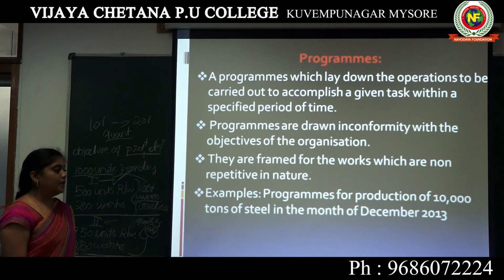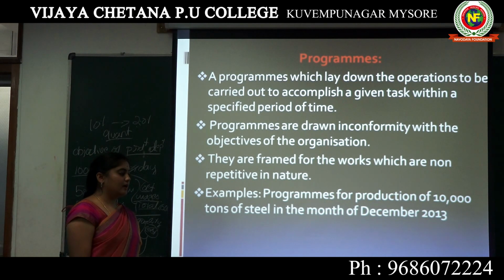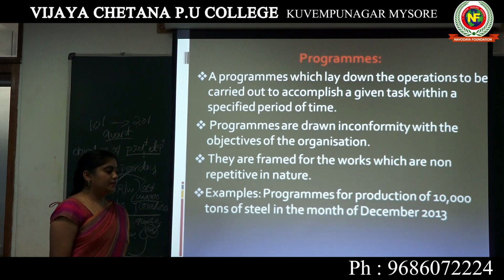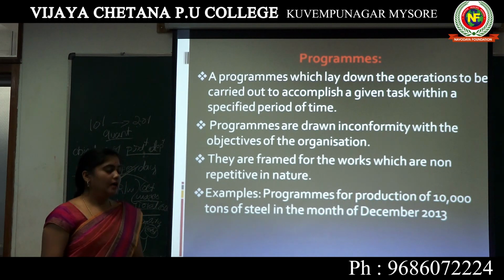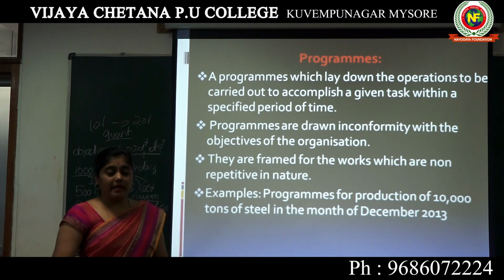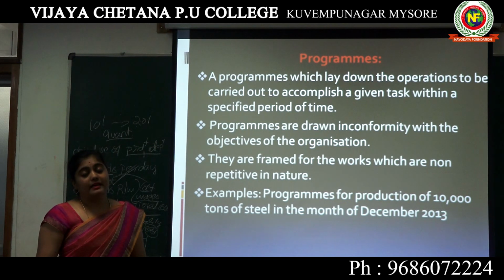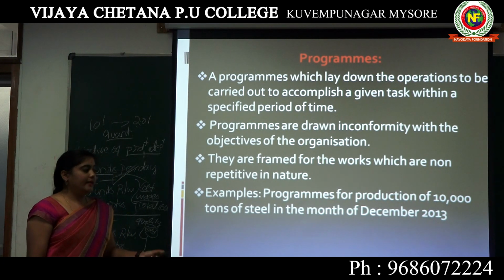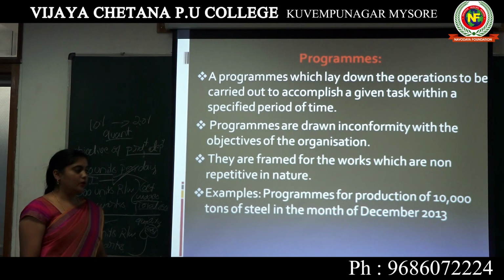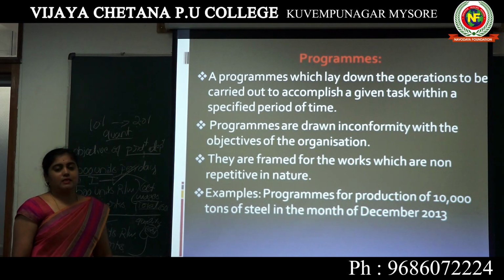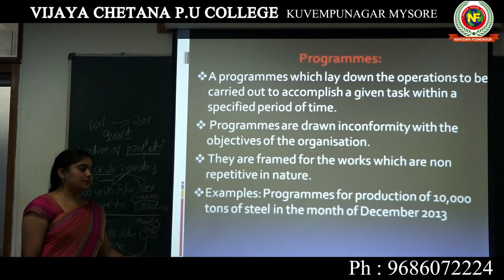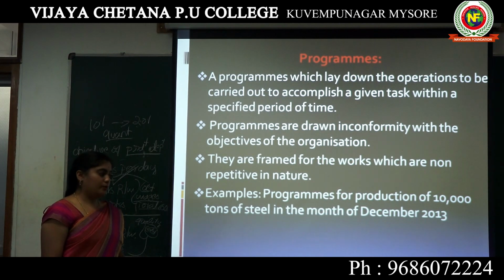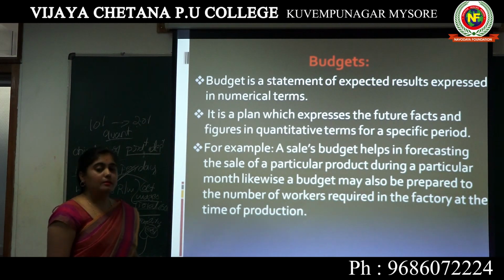So the best example: program of production of 100 tons of steel in the month of December. So in the month of December, there is a program to produce 100 tons of steel. Again, this program is not going to be repeated. So that's what a program is: it lays down the operations to be carried out for a given task, and the work is going to be carried out in a specific time period. So that is programs. The last one is budgets.